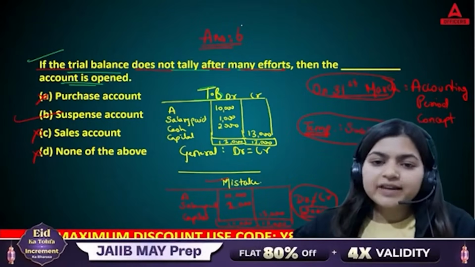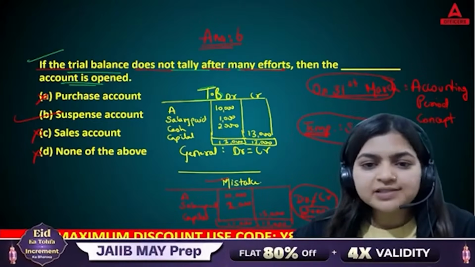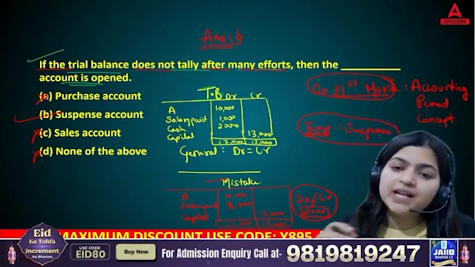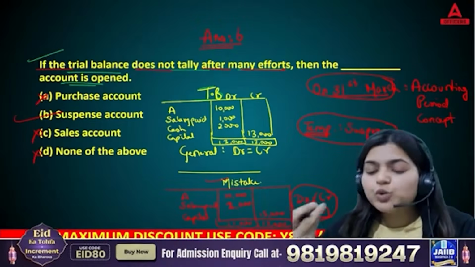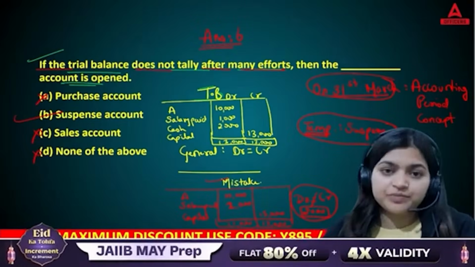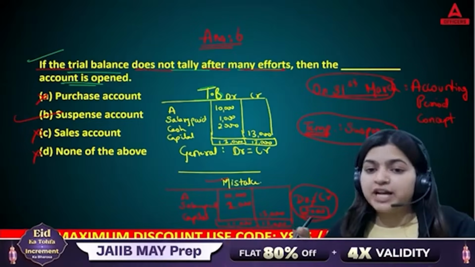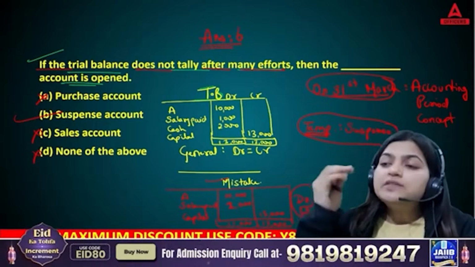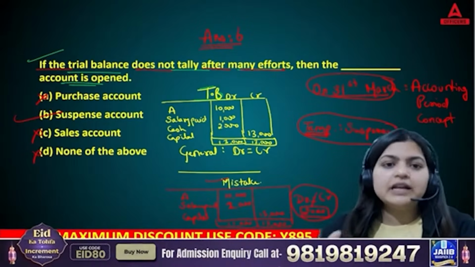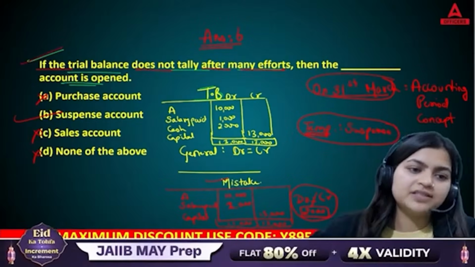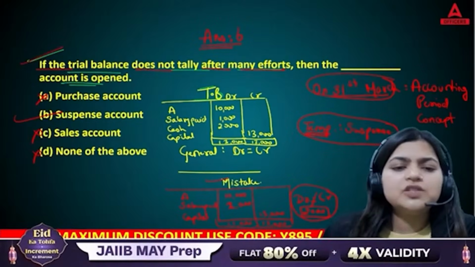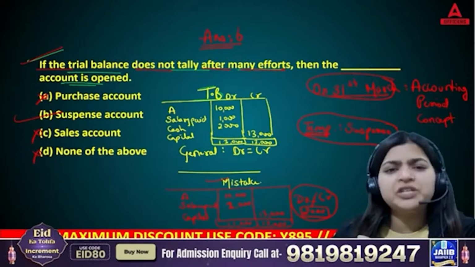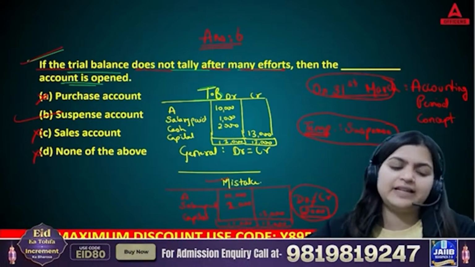I hope everyone got this point, why we are opening this suspense account. What is the meaning of the suspense account? It is a temporary account which you open to adjust temporary mistakes. You are not going to keep it for a longer period of time. The suspense account can be used on the debit side as well as the credit side, just to settle for a temporary period. So that is your answer B. Now it is not always sure that this is going to be a mistake. It might be because of errors like omission or double entry.